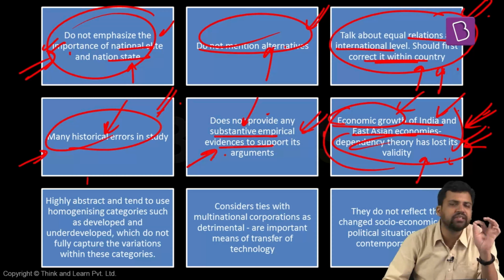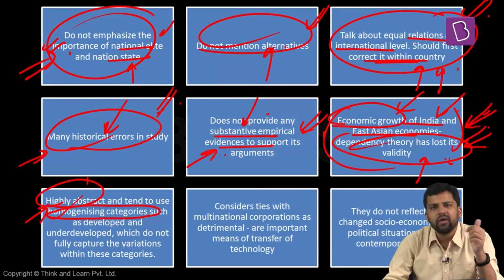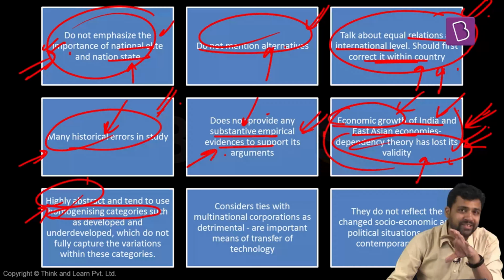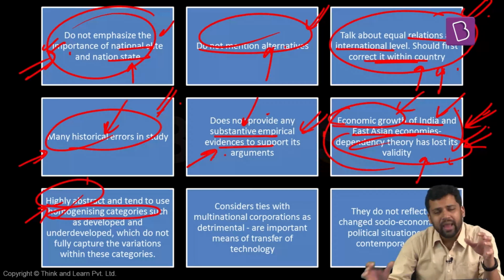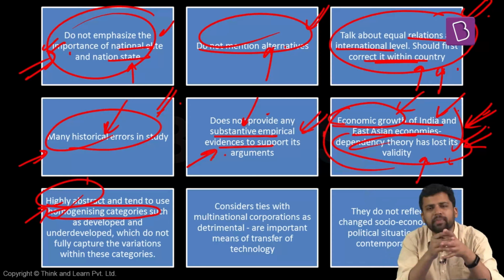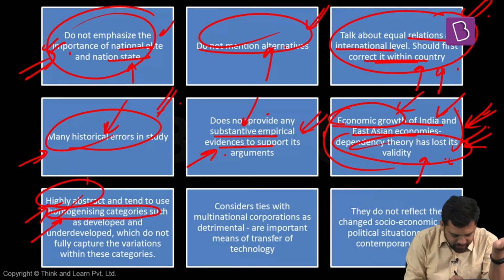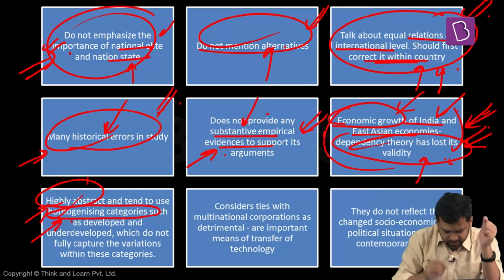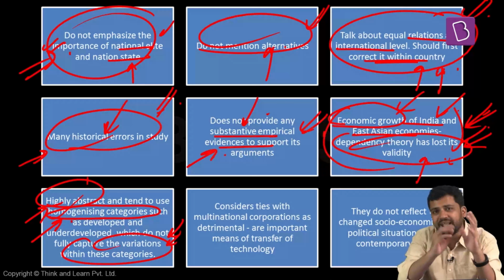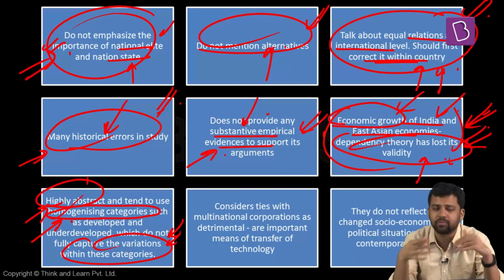Another criticism of dependency theorists is that these theories are abstract and they keep on using homogenizing categories. For example, they will use the terms developed, underdeveloped, metropolitan, satellite, core, periphery, semi-periphery. Now, when I'm saying periphery, I'm clubbing many countries together. When I'm using the term satellite, I'm again clubbing so many countries together. But within these countries, there can be a lot of variation. So these homogenizing categories might not capture the variations that can exist within these economies. So on that ground also it has been criticized. Maybe they are not completely the same. You have just clubbed them together.